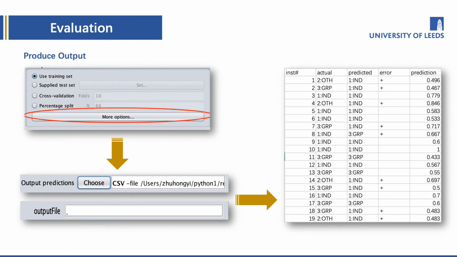Before we start our model building, we click on the button More Options and choose Output as CSV. Then click on the CSV and set the path of the CSV. Then we can get the output CSV file after we build our model, which is shown in the figure.